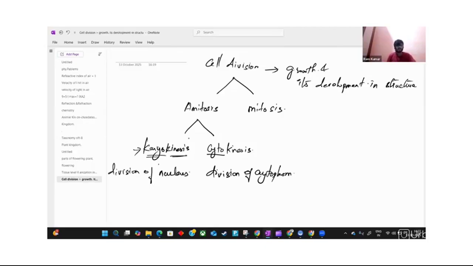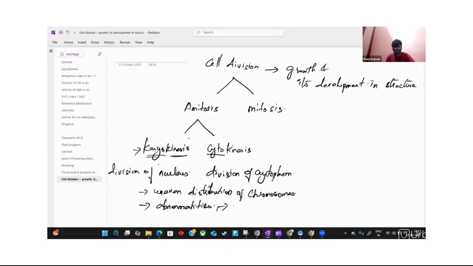In amitosis, there are drawbacks. Why are there drawbacks? Because there is an uneven distribution of the chromosomes. Due to the uneven distribution of the chromosomes, it can lead to certain abnormalities in metabolism and reproduction.